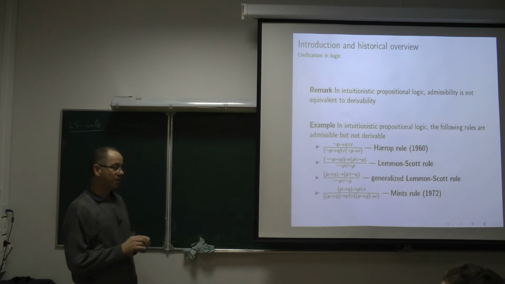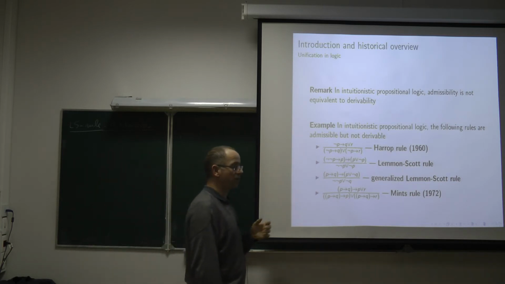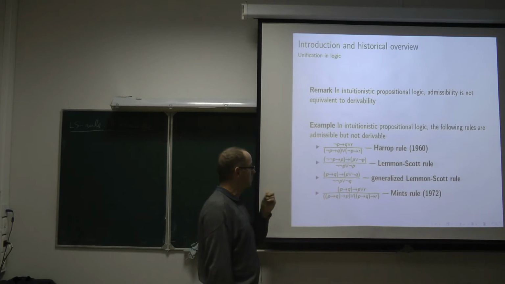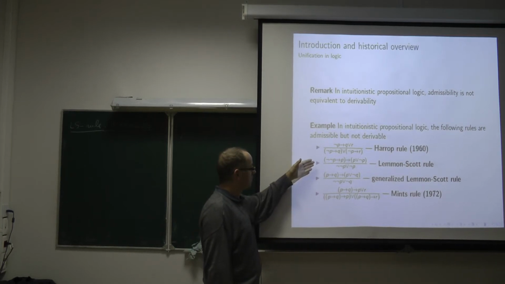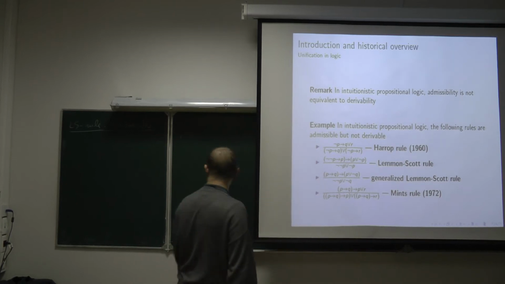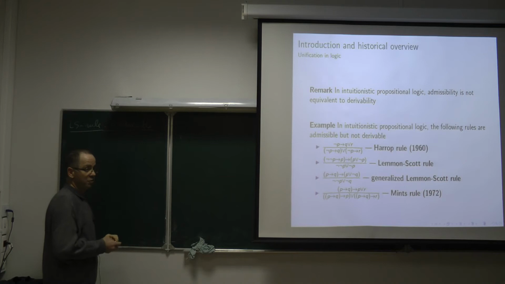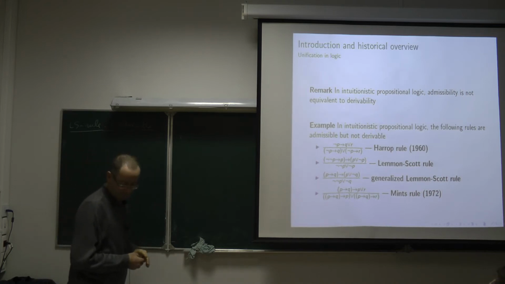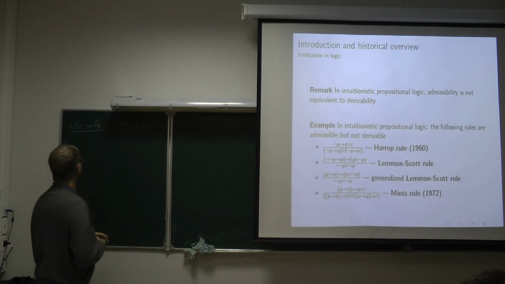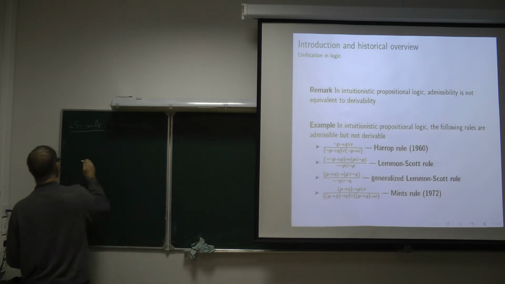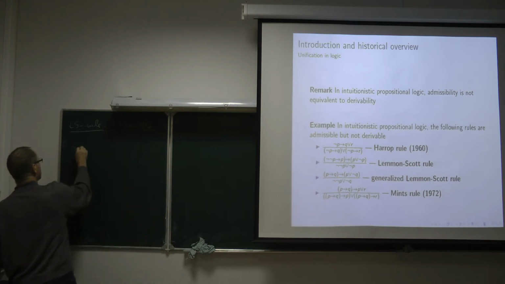It is the same. By the deduction theorem, or maybe by something more general, if this rule were derivable, then the Scott formula I have written here would be derivable. So this rule, the Lehmann-Scott rule, is admissible because suppose